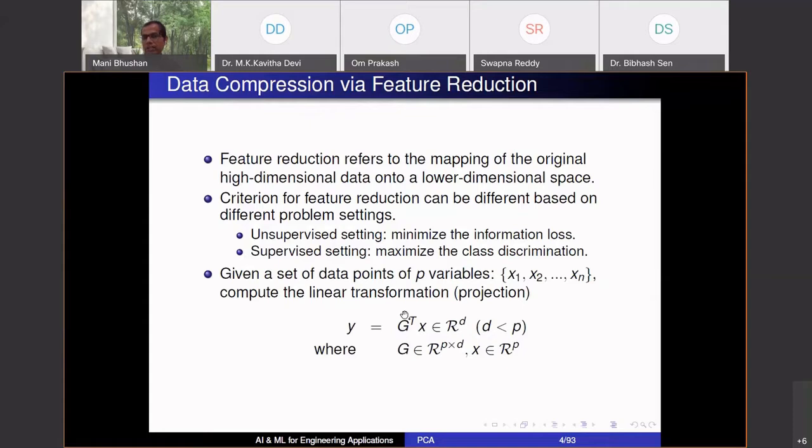Okay, so this G is a transformation matrix sitting over here. This is the data compression or feature reduction part, that I am going from p dimensional space x to a d dimensional space, and if d is less than p, I have achieved a feature reduction. I said we are going to torture data gently, so this is what I meant. Doing G transpose X, this G matrix is what we have to figure out. What's a good transformation matrix, so that the information content in Y is as much as possible what was there in X? The difference in the information content between Y and X is minimized. So I have to choose G accordingly.